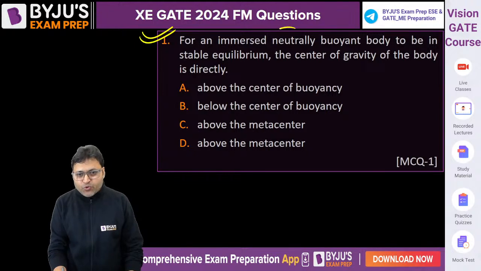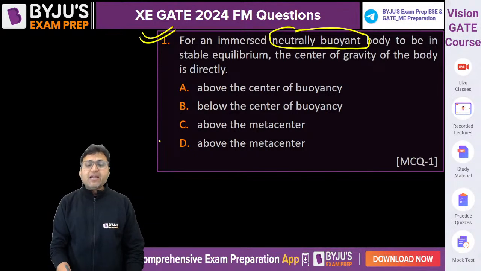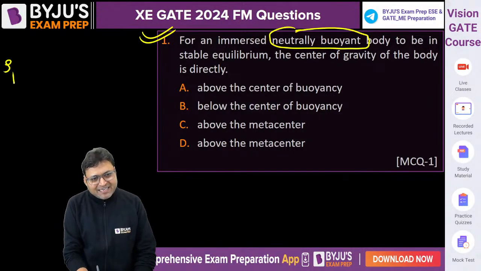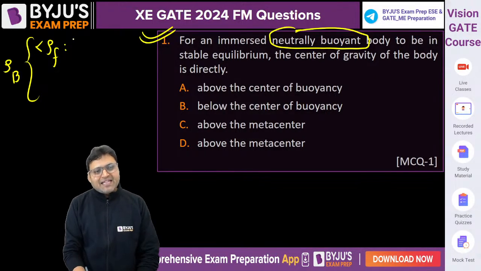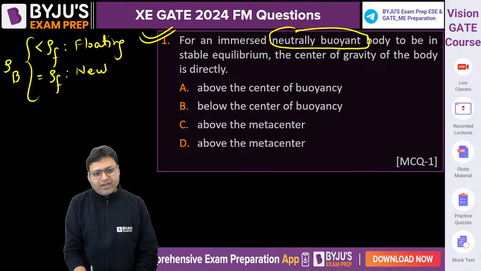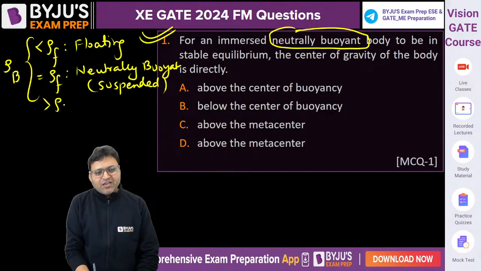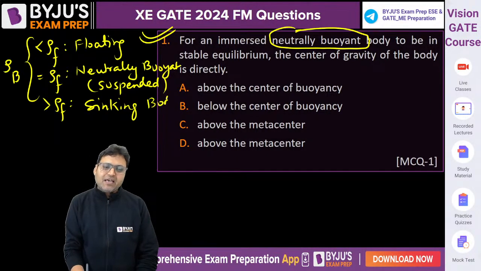This was question number 1. For an immersed neutrally buoyant body. What is neutrally buoyant? People have had a doubt in understanding this. If the density of the body, the immersed body, is less than the density of the fluid, then the body will be called a floating body. The body will float. If the density of the body is equal to the density of the fluid, then it is called neutrally buoyant or a suspended body, completely submerged. If the density of the body is greater than the density of the fluid, then the body will not attain an equilibrium. It will be called a sinking body.